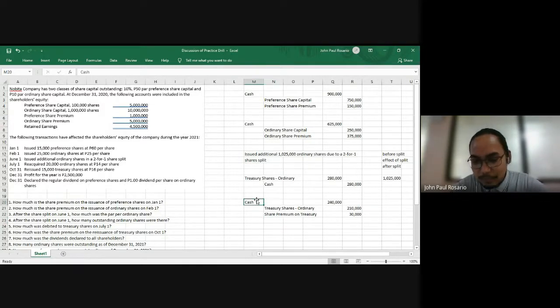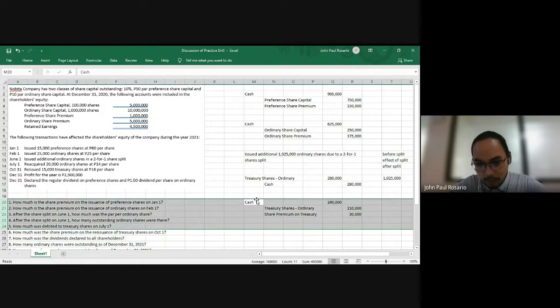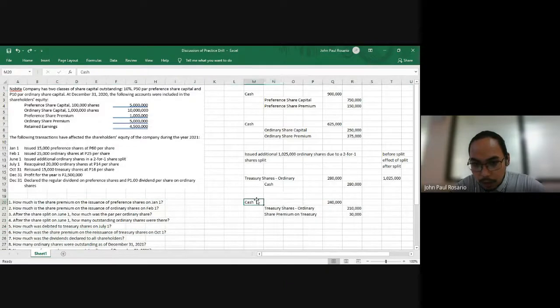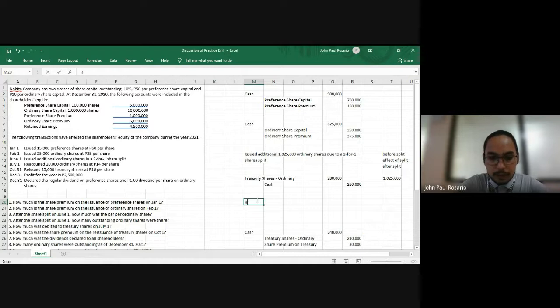Now, if you're asking, sir, where is your appropriation of retained earnings? I just skipped that. But if you want to be correct, or if you want to be detailed, you have to journalize for the appropriation of retained earnings due to the acquisition of shares. So let's do that. Debit retained earnings for the amount of treasury shares, 280,000.